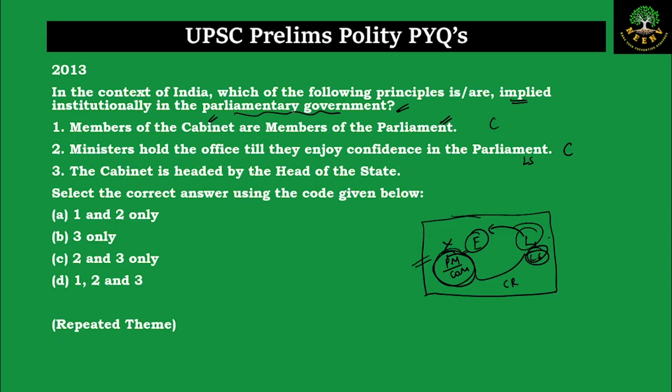Statement 3. The cabinet is headed by the head of the state. Head of the state is the president. Nowhere here we talked about the president. We are talking about the prime minister who is heading the cabinet. The prime minister is the head of the government and not the head of the state. So the head of the government is the prime minister. The head of the state is the president. So the cabinet is not headed by the head of the state, but it is headed by the head of the government, who is the prime minister. So this is incorrect. If we eliminate option number 3, then we will be left with A, that is 1 and 2 as correct.